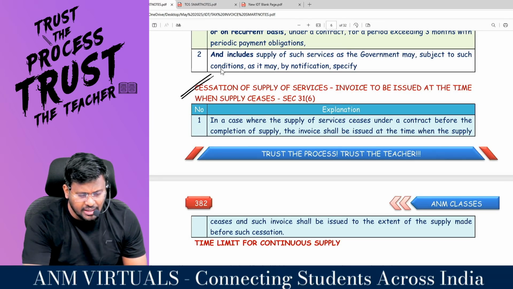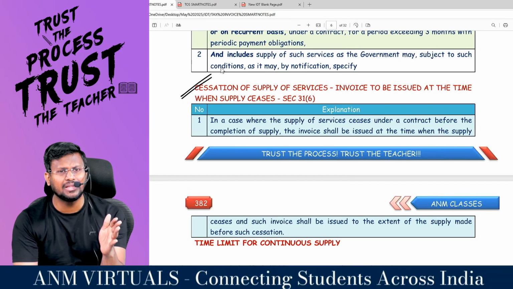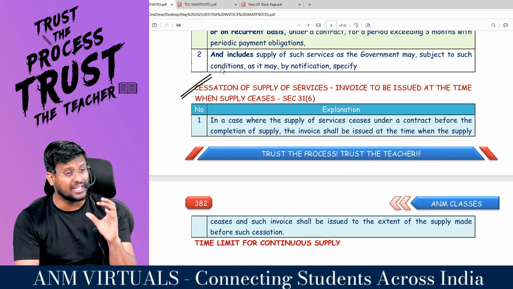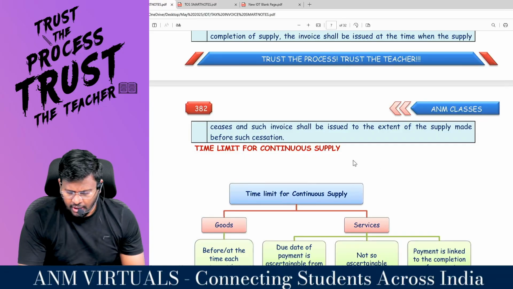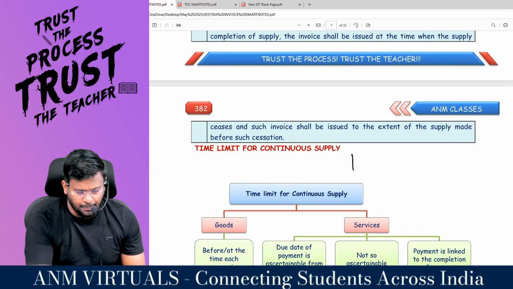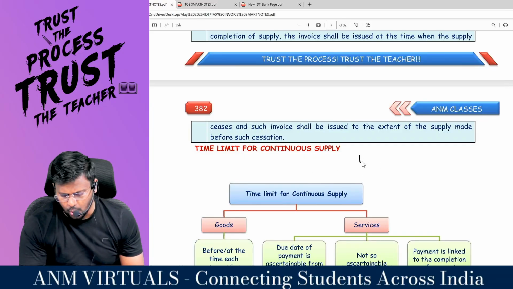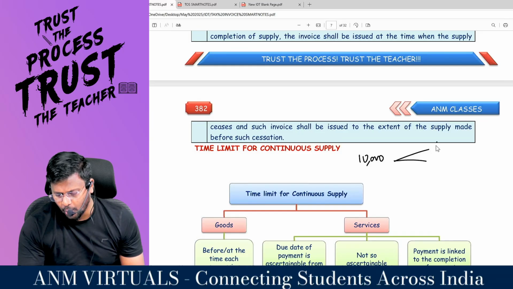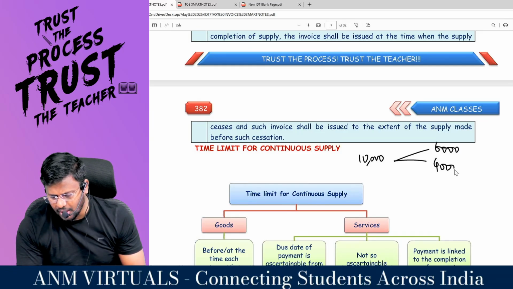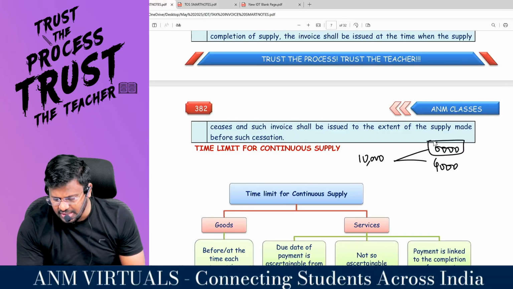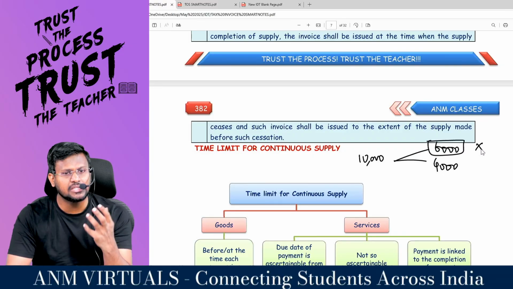You may be a supplier of services, but in between that supply would have stopped. That is called a cessation of supply. For example, if you are going to provide a supply having a full value of 10,000 rupees, and you provided supply to the extent of 6,000, but still you have to provide 4,000, by this time your supply has been stopped.